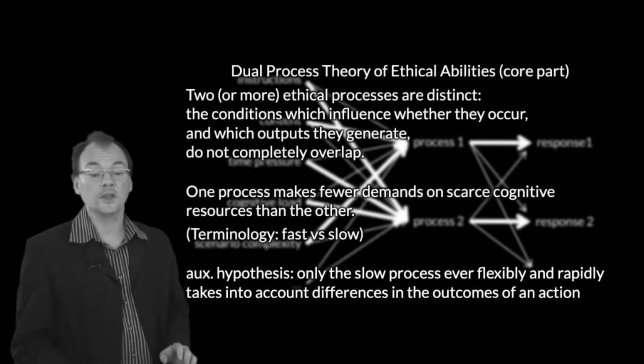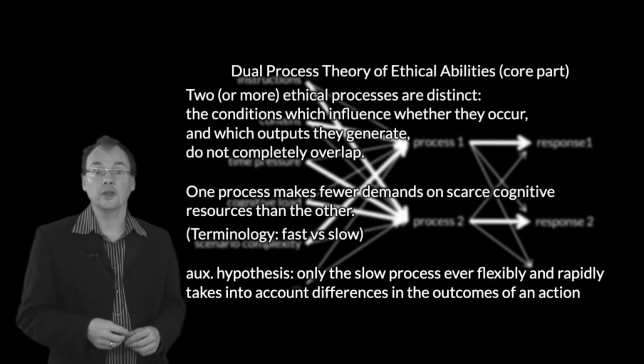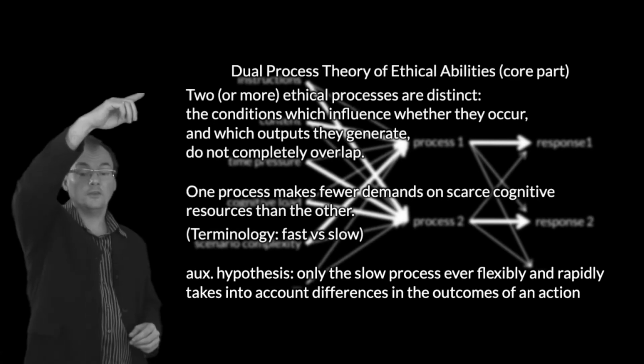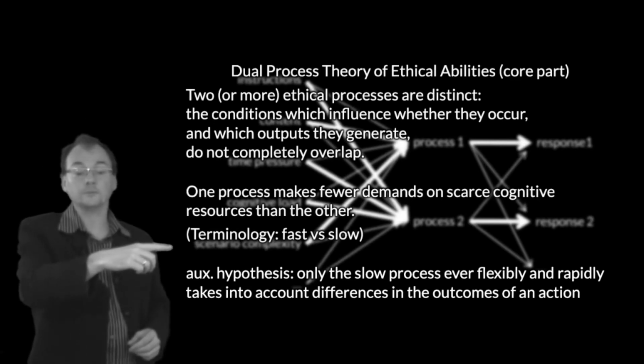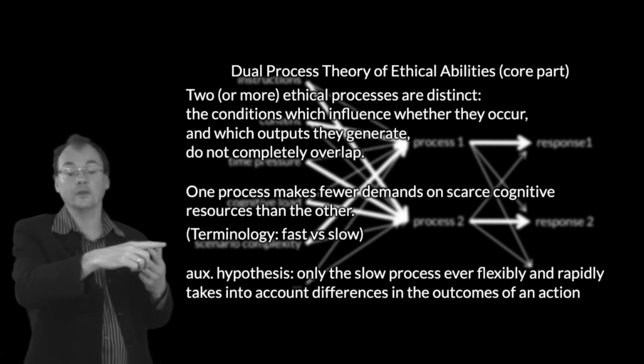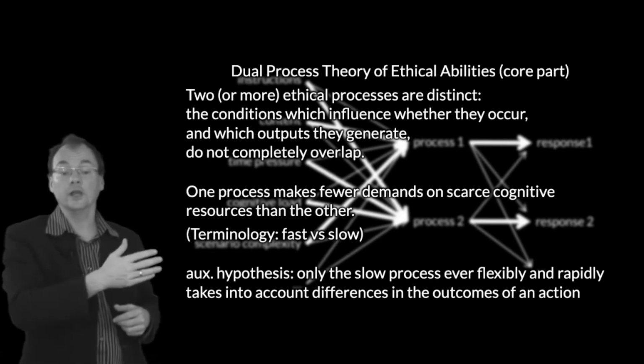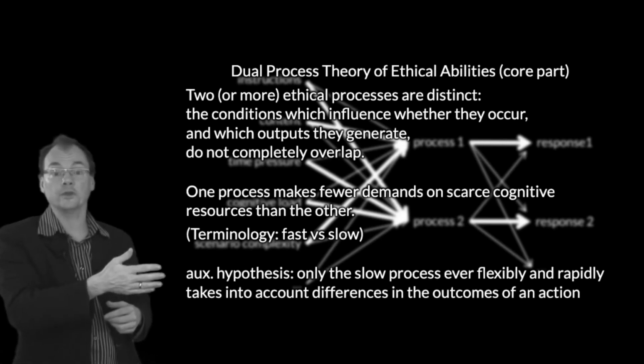So we're putting the whole thing together now. Here's our dual process theory of ethical abilities. This is the stripped down part of it. We're just assuming that there are two processes where one is fast and the other slow, and this is the one auxiliary hypothesis that we need.